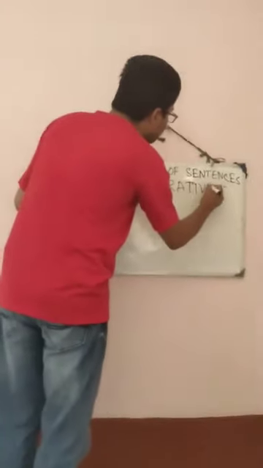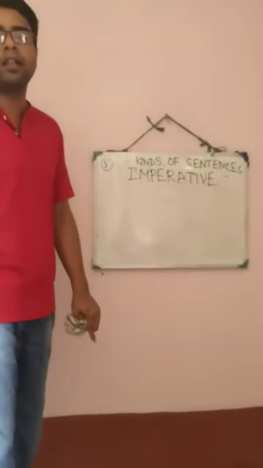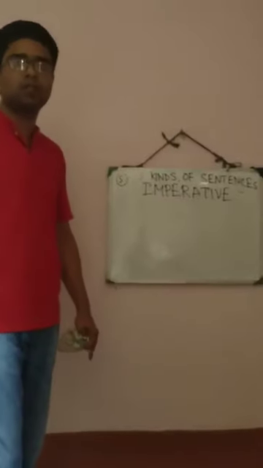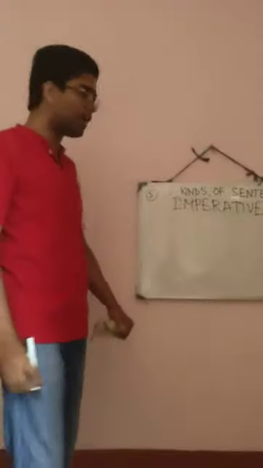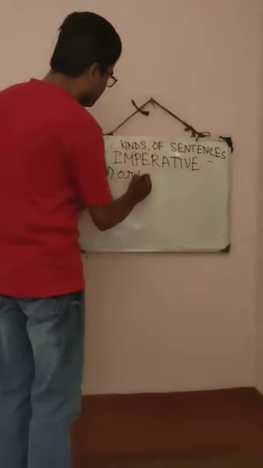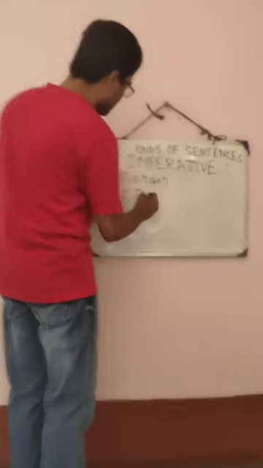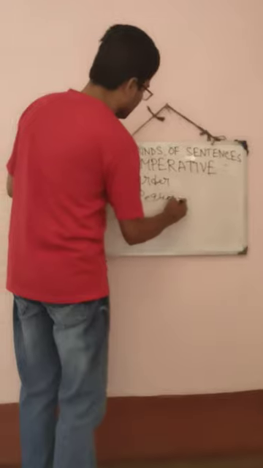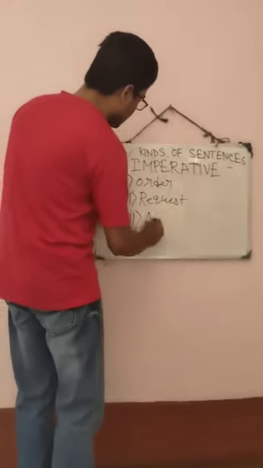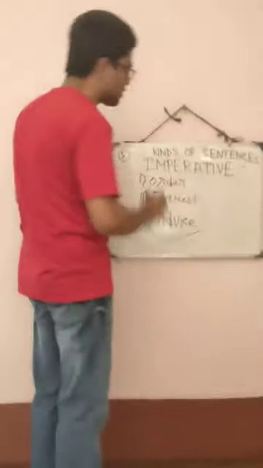In our daily life, we often command others. We often order others. We often advise something to others. We often make requests. Okay? So if any sentence makes an order, if any sentence makes a request, if any sentence gives advice, they all are known as what type of sentence?